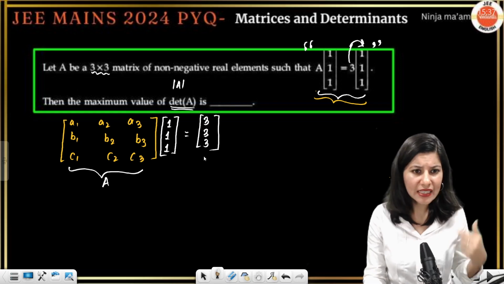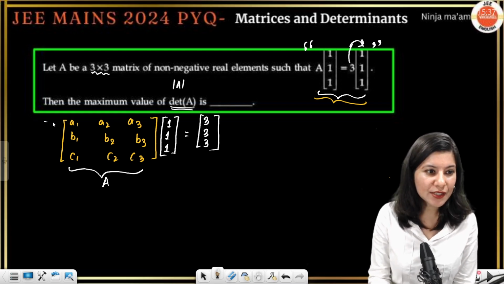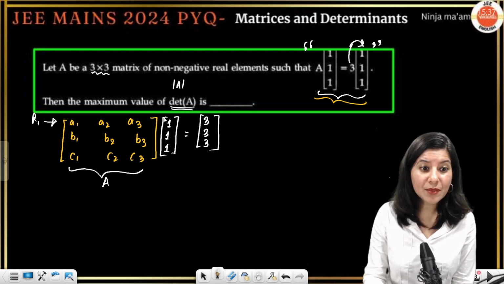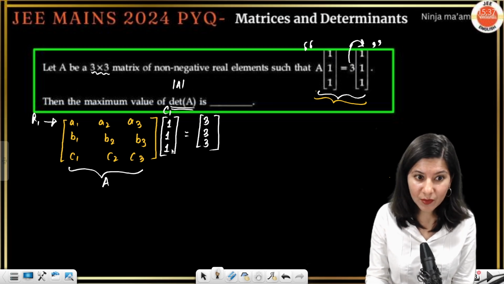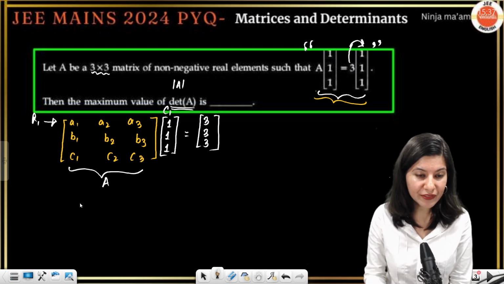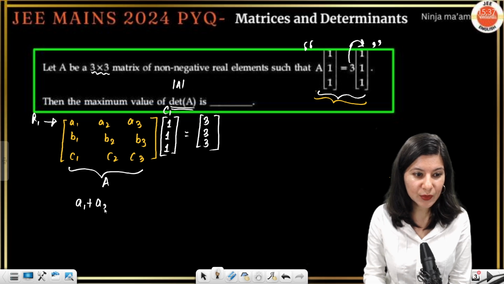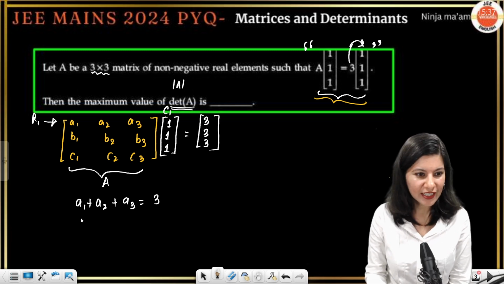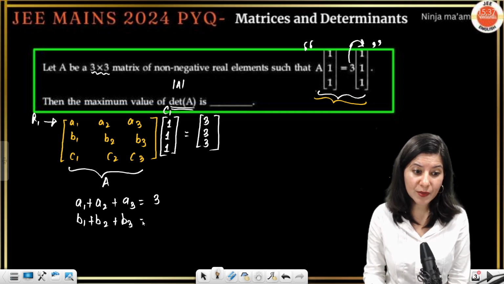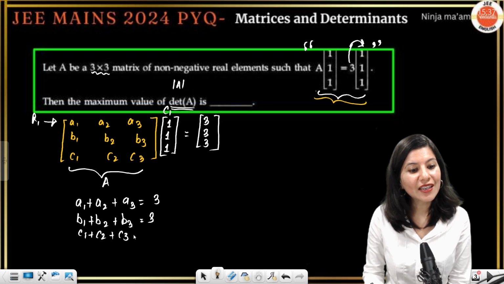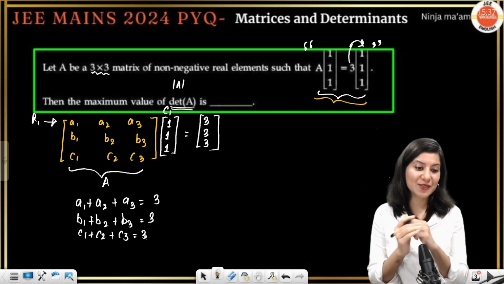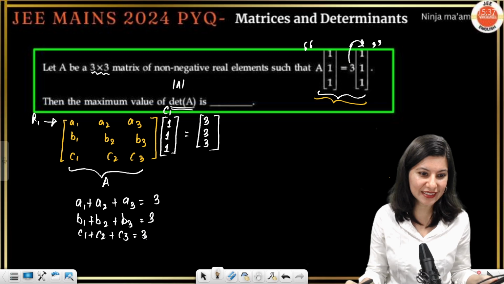Okay. Now let us quickly multiply. Row 1, A1, A2, A3, will get multiplied with column number 1. What you will get is A1 plus A2 plus A3 equals 3. Okay. Similarly, B1 plus B2 plus B3 will also become 3, and C1 plus C2 plus C3 will also become 3, my dear students.